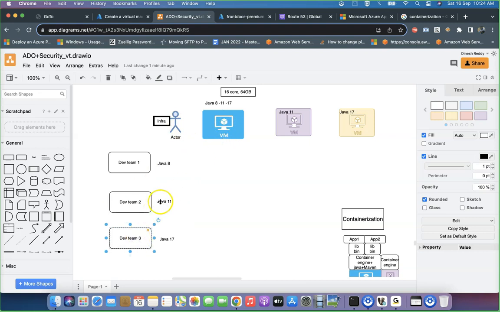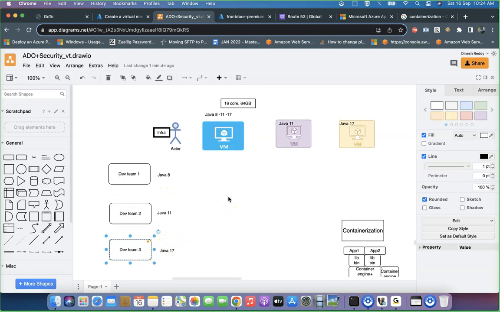Always the lower versions will not support the upper version. If Java 11 is installed, the Java 17 project will not work. If Java 8 is installed, Java 11 and Java 17 will not work. I'm getting a lot of problems, especially if I use the same virtual machine, because of the version mismatches. Infra is struggling over really selecting a virtual machine with the different versions.